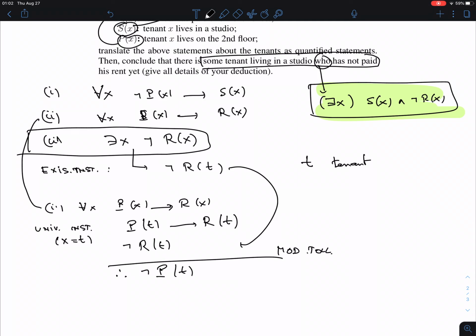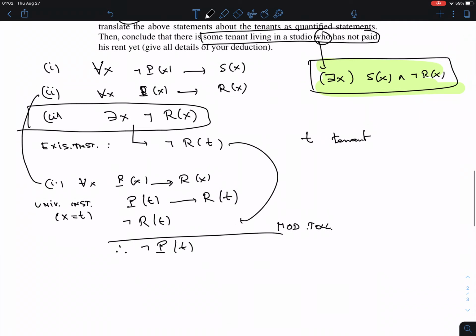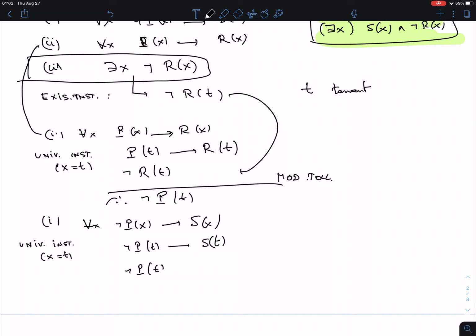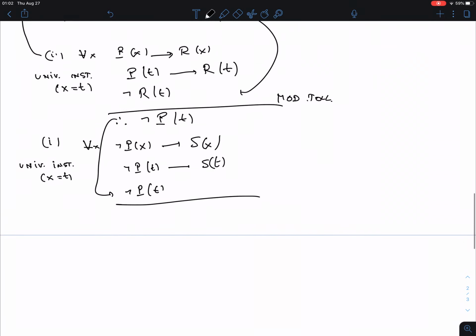Can I use this? Well, let's see. What else do I have? I haven't used 1 yet, so let's go to 1. Statement 1 says for all x, if not P(x), then S(x). I want to do this for this particular T. Can I do this? Yes, because I have the rule of inference, universal instantiation, where I'm going to again take x equals T. So I know that if not P(T), then S(T). Great. Now I can use the fact that not P(T), which I just already proved, to do a regular modus ponens and conclude S(T).